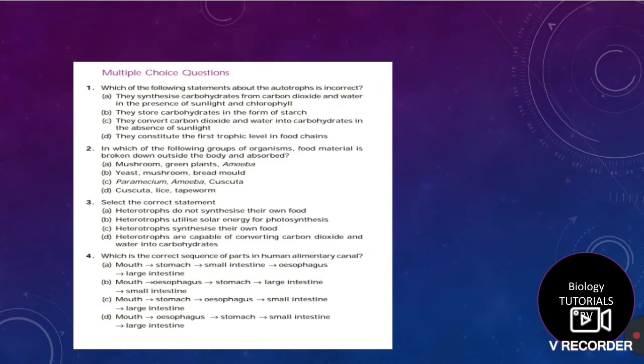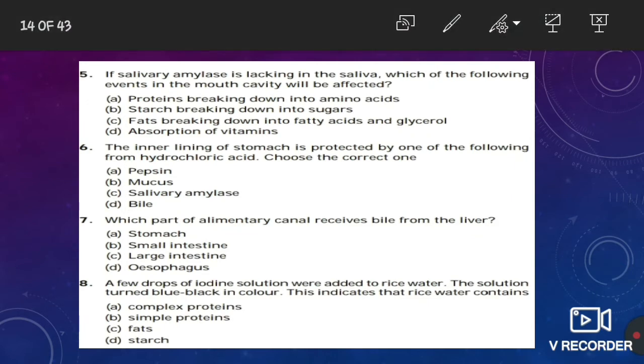Now the next question, question number fifth: if salivary amylase is lacking in the saliva, which of the following events in the mouth cavity will be affected? In the mouth, saliva is present and salivary amylase is present in that saliva. The function of salivary amylase is to act upon starch, that means carbohydrates.